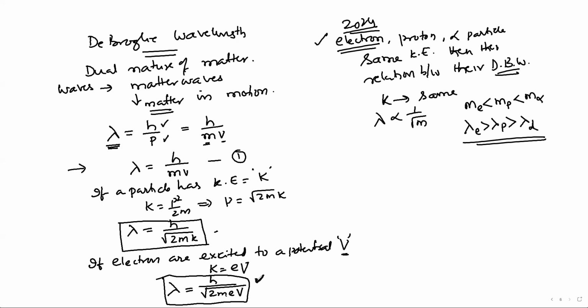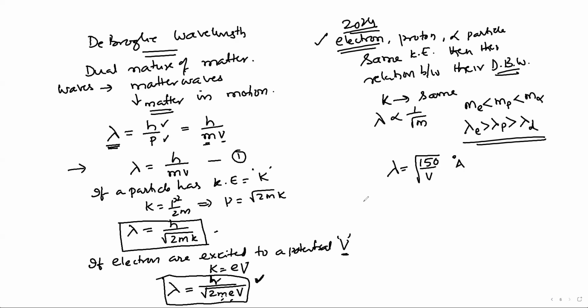And the problems related to this are also very important. Here h is the Planck's constant, m is the mass of electron, e is the charge of electron. If I substitute all these values, by a simple technique, the wavelength related to an electron excited to potential V is given by this formula. By substituting all these values, the h value, m value, e value, you get this, but this is in angstroms.